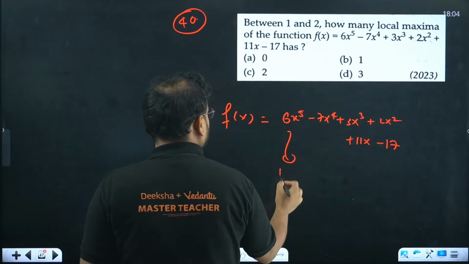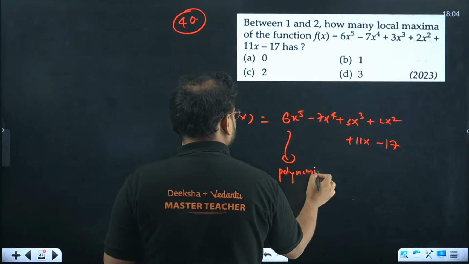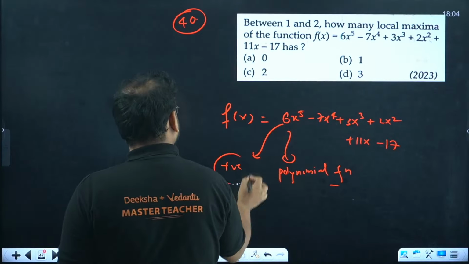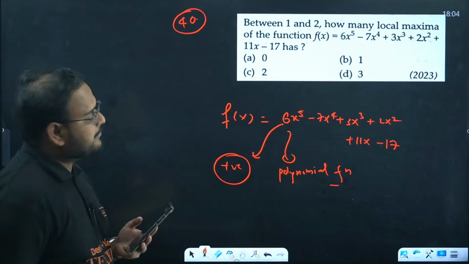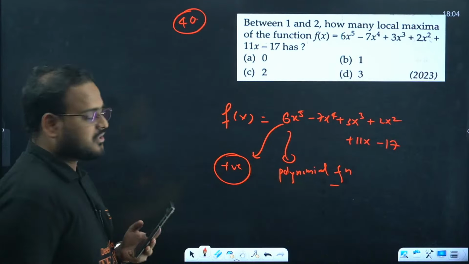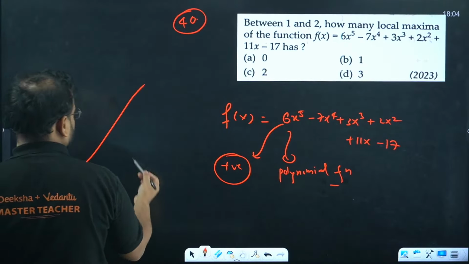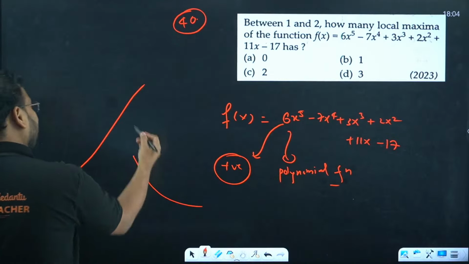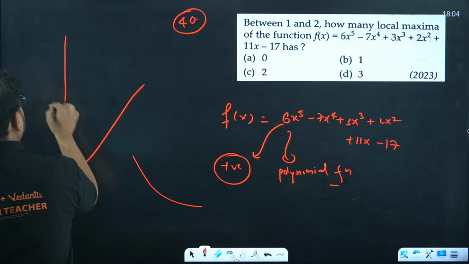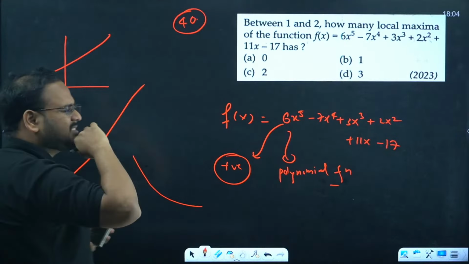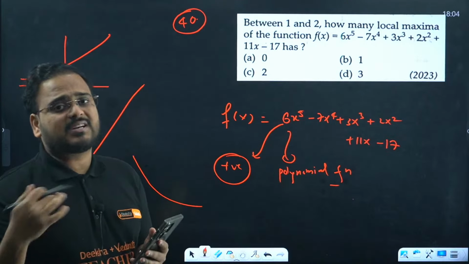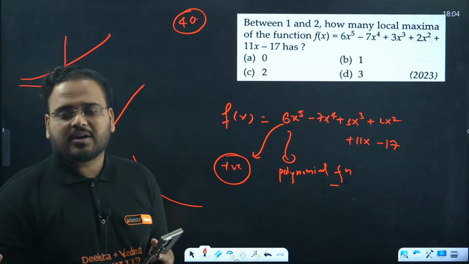This is a polynomial function, with this value positive. It means the function will be what? Always increasing in nature. For any function always increasing in nature or always decreasing in nature, can you find any maxima minima? You cannot. If the function over here is always increasing, what is the maximum value of this? What's the minimum value of this? Not possible. So any function which is always increasing or always decreasing has no maxima minima, so there is no critical point. Answer is what?